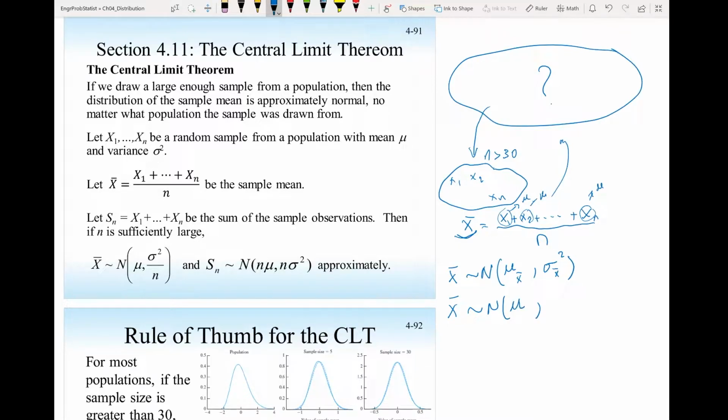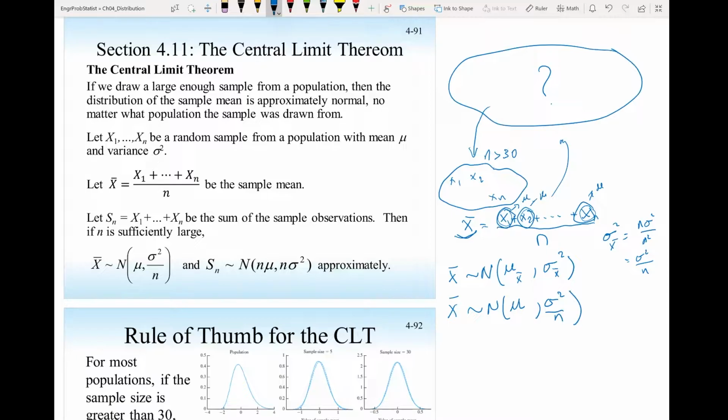And the variance of x bar will be the variance of this one, which is sigma square, plus the variance of this, sigma square, plus the variance of this, sigma square, so you have n of them. So you have n sigma square times 1 over n, you square it because it's a constant, so that is sigma square over n. And we already showed that in the previous slide and section. So that will be sigma square over n.